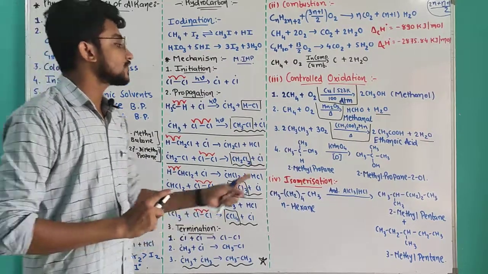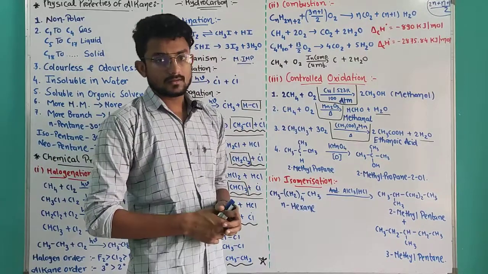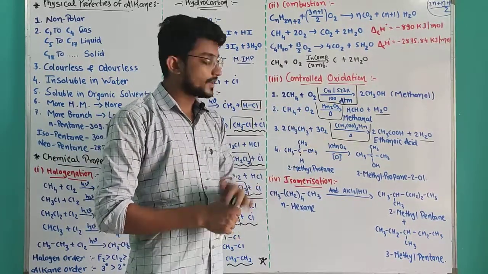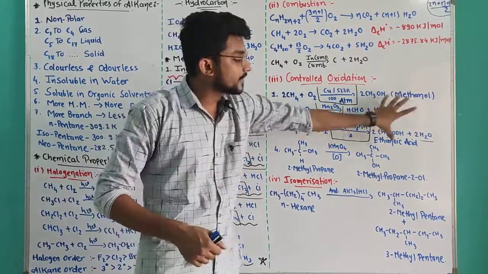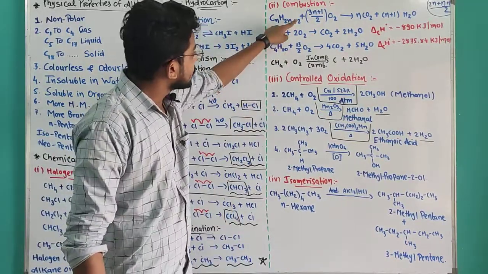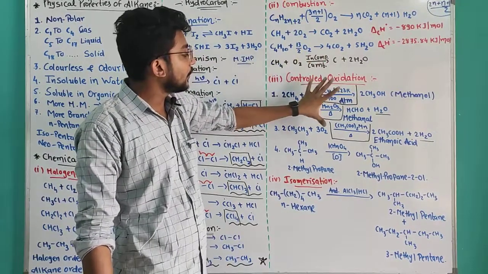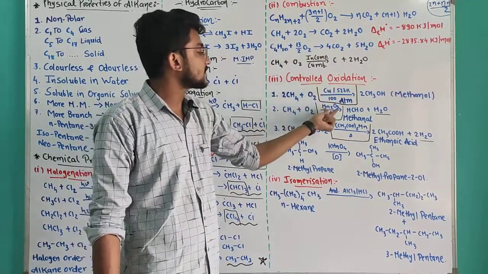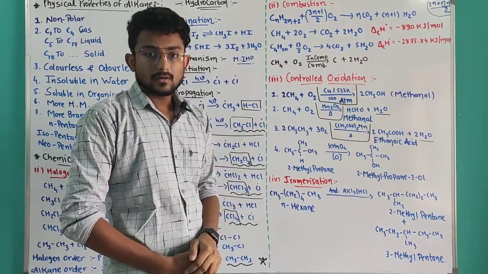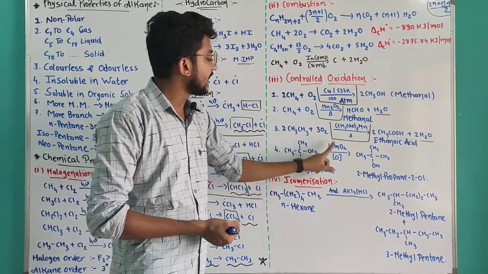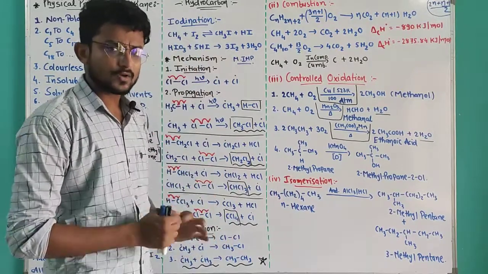Suppose we want to use potassium permanganate, not oxygen directly. It is controlled oxidation. O2 is also there, but that is complete combustion. This is controlled oxidation in the presence of this type of catalyst. Suppose we use KMnO4, a proper oxidizing agent.